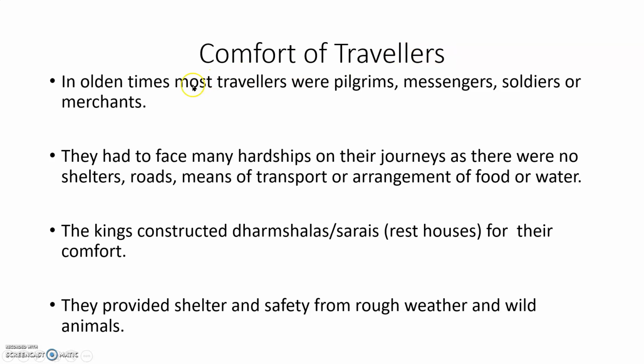Comfort of travelers. In olden times, most travelers were pilgrims, messengers, soldiers, or merchants. Travelers means the people who travel from one place to another. Pilgrims means the people who visit the holy places. Holy places means temples for Hindus, churches for Christians, mosques for Muslims, like that. The people who want to visit the holy places are called pilgrims. So in olden times, most travelers were pilgrims.